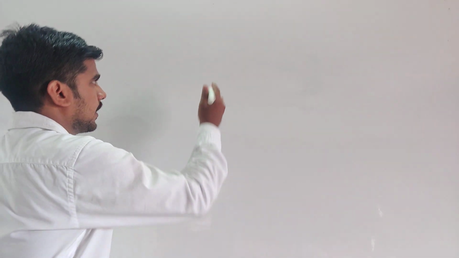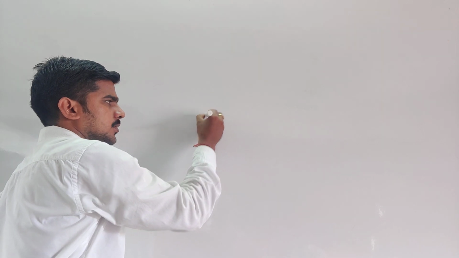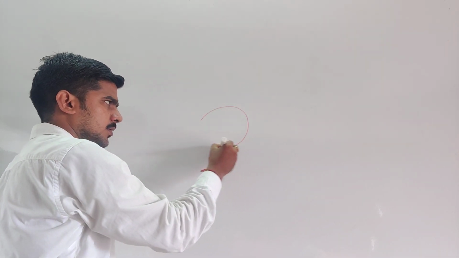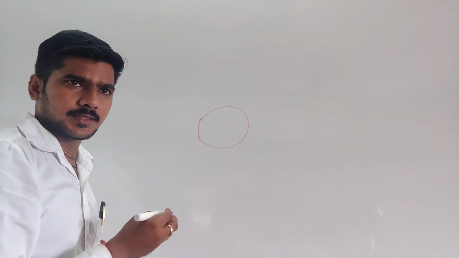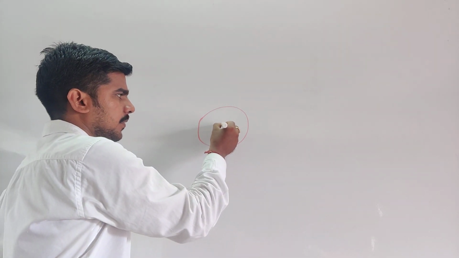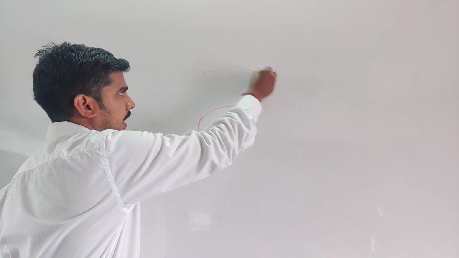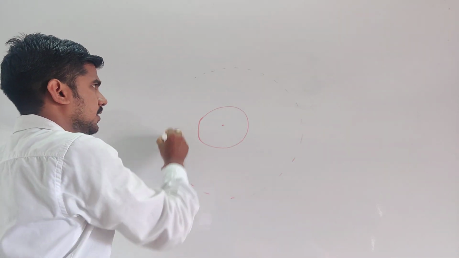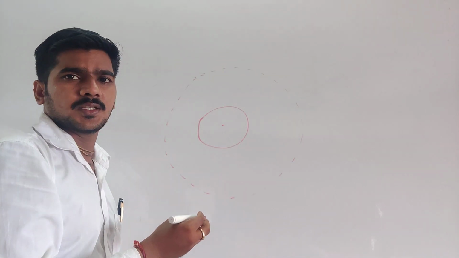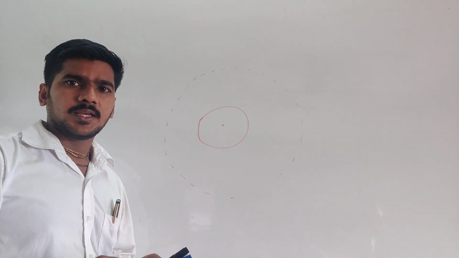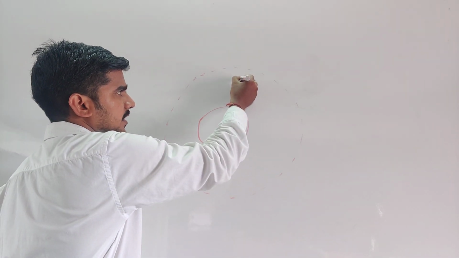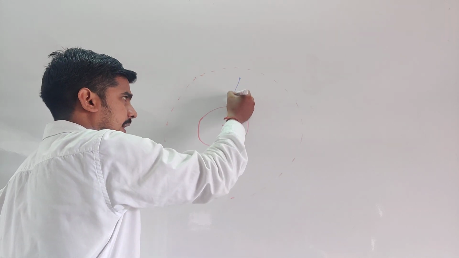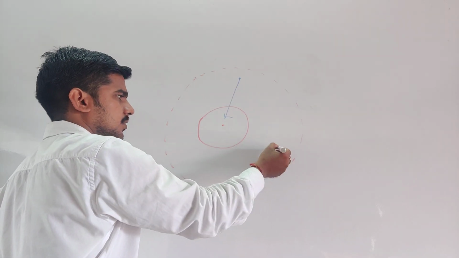Okay, listen, the important thing. Suppose this is Earth, this is the center of Earth, and this is the Earth's gravitational field. That means if you place any object inside the Earth's gravitational field, then Earth attracts it towards its center.